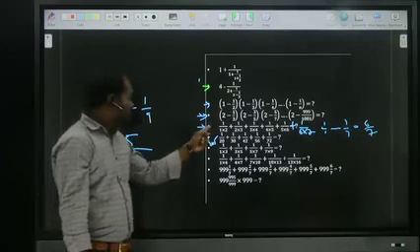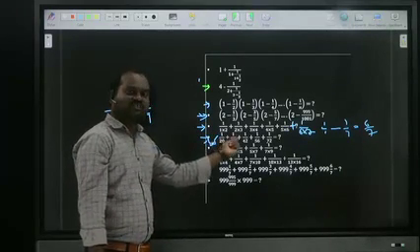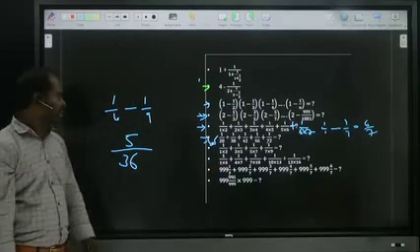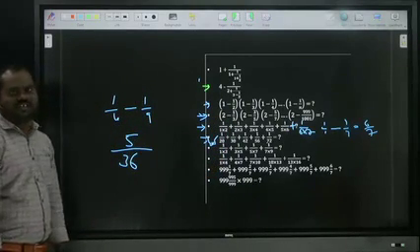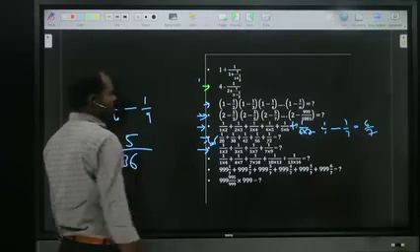It is directly looking. It is an indirect way. First one 1 by 4, last one 1 by 9. 1 by 4 minus 1 by 9, answer is 5 by 36. Is it clear? Okay? Now next one. This one.